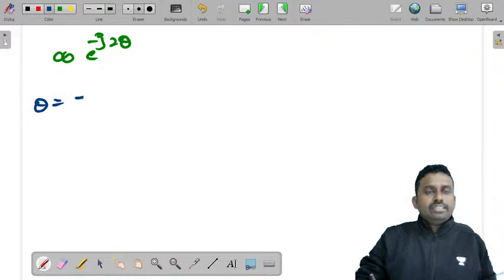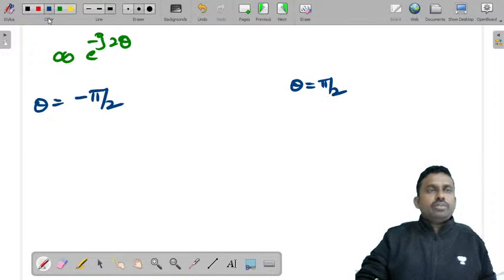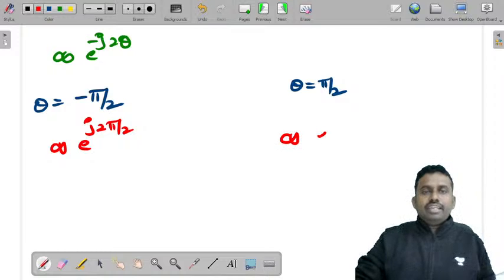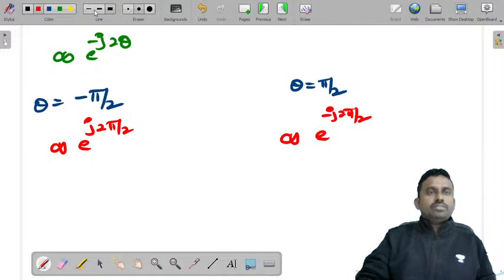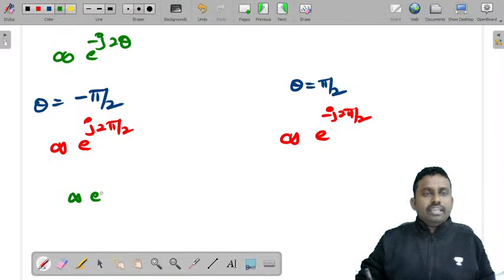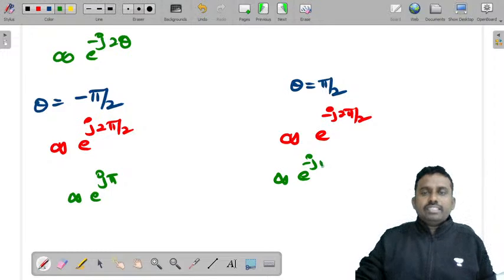So when theta is minus pi by 2 and theta is plus pi by 2, let's try to find the values. So this is infinity e power j 2 pi by 2. This is infinity e power minus j 2 pi by 2. So this is infinity e power j pi and infinity e power minus j pi.